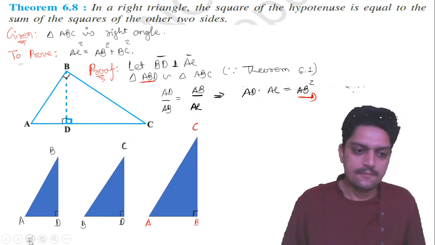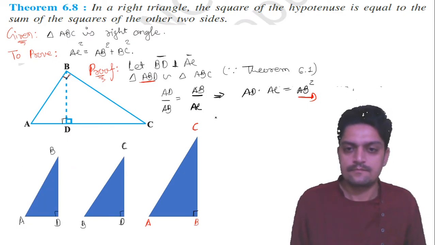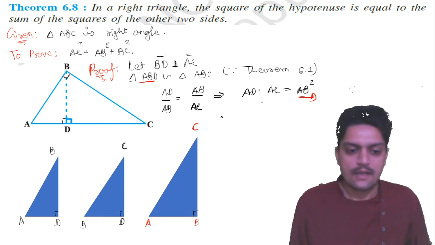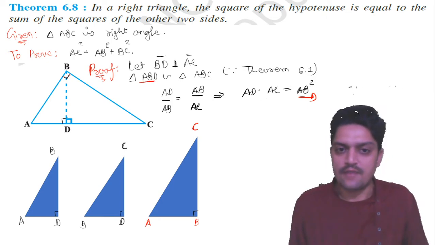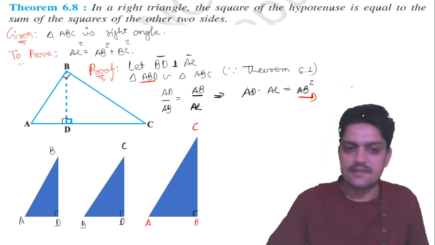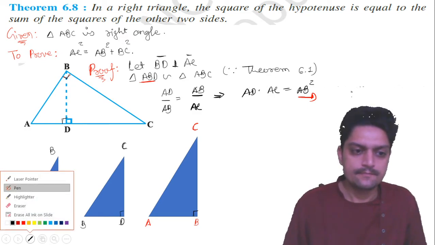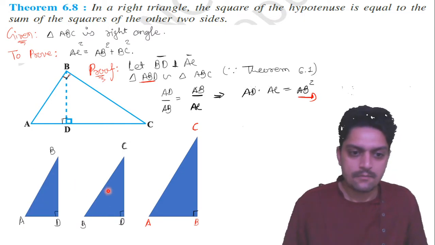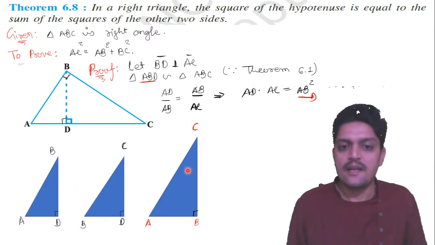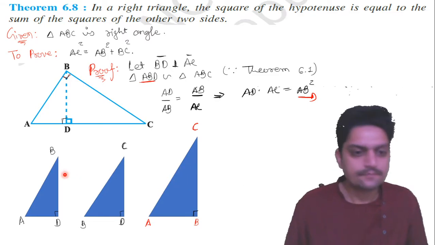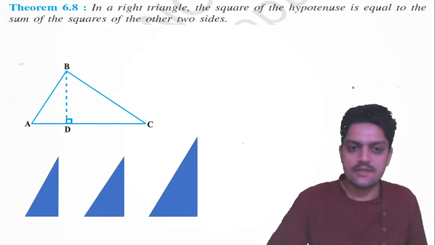Now for the next triangle, I think this space is not enough to write, so I am using the next slide. Now I am going to compare this triangle BDC and ABC. So I am going to use the next slide.